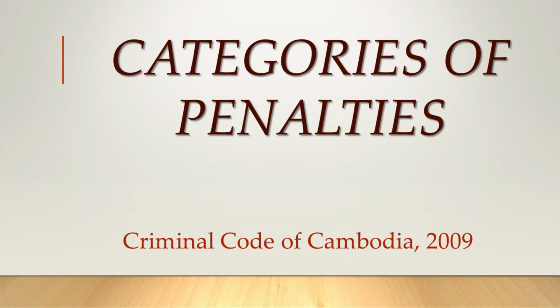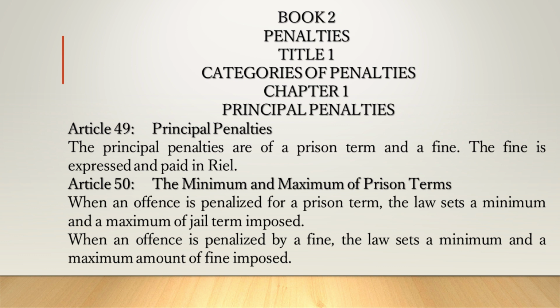Criminal Code of Cambodia, 2009, Categories of Penalties. Book 2. Penalties. Title 1. Categories of Penalties. Chapter 1. Principal Penalties. Article 49. Principal Penalties. The principal penalties are of a prison term and a fine. The fine is expressed and paid in Riel.